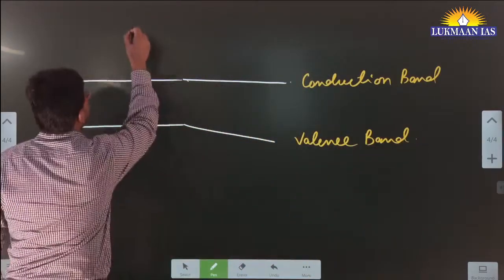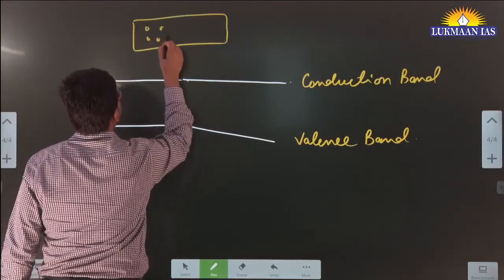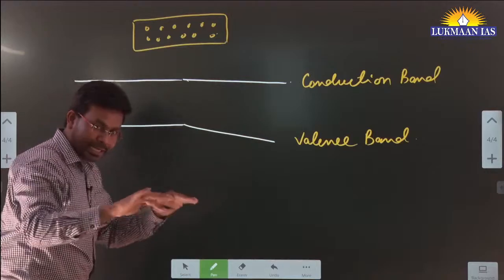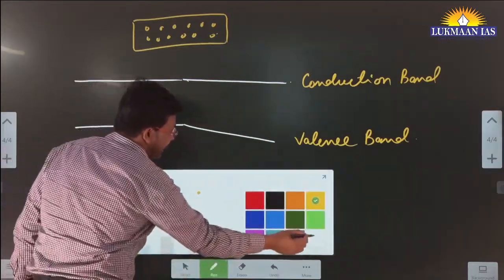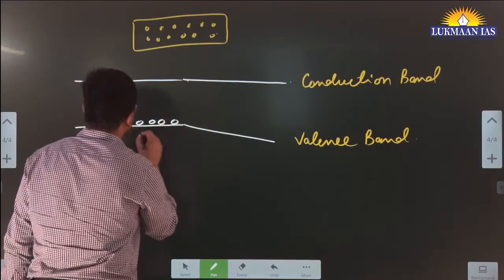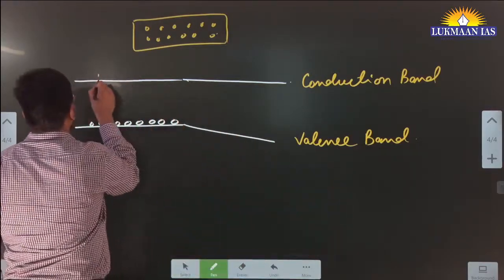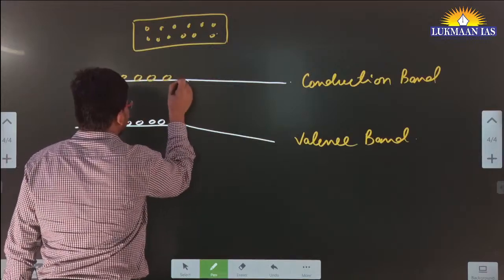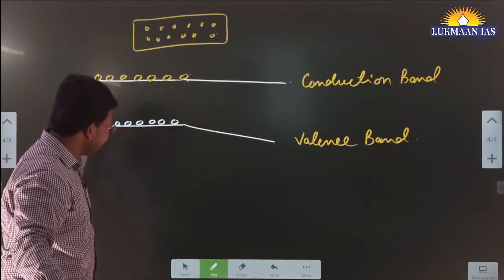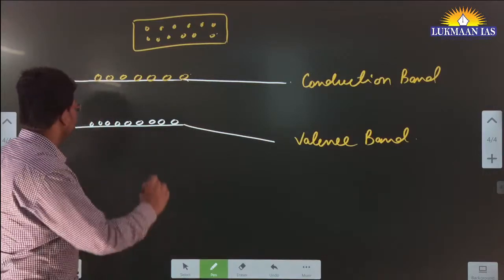Let's say inside a semiconductor, let me draw this diagram. Inside a semiconductor, there are electrons that are able to move freely. Some of the electrons are at a level where they will stay at that level, and some electrons are at an excited level. Those electrons at this energy level are able to move freely, and other electrons that are attached inside the atom are not able to move freely.